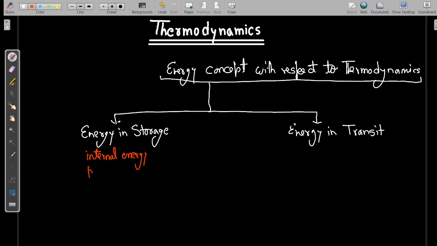Similarly, potential energy. Similarly, kinetic energy. Okay, etc. Like nuclear energy, chemical energy. There are a number of different types of energy which come under energy in storage. These are types of energy which are stored inside the system, such that if I am lifting any weight,